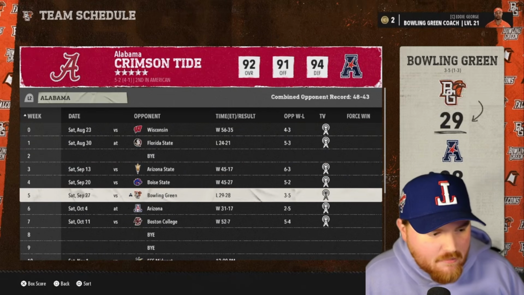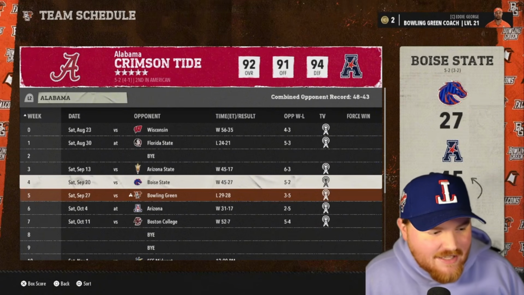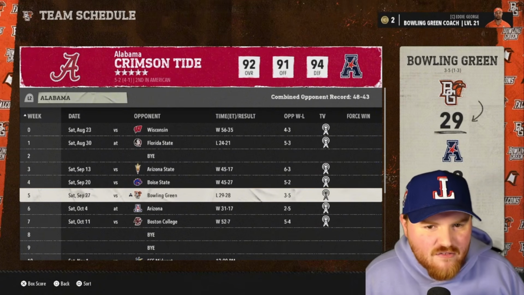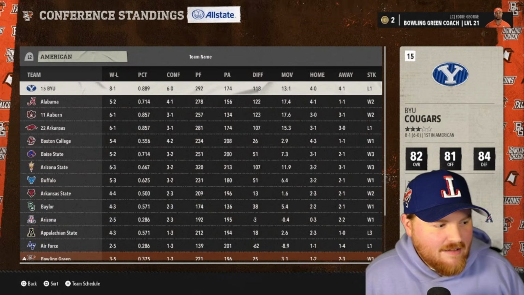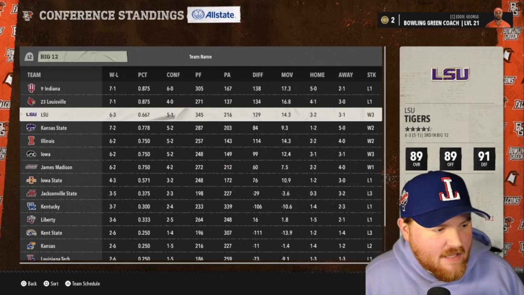And they beat Arizona State. They beat Boise State. They beat Arizona. But they lost to the Bowling Green Falcons. Put that in your pipe and smoke it, Alabama.